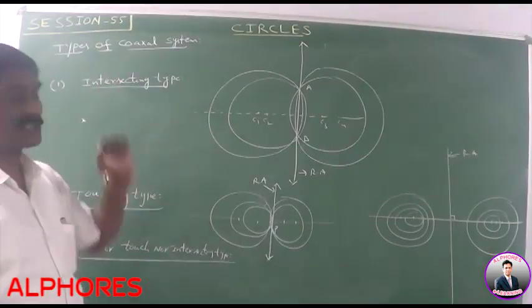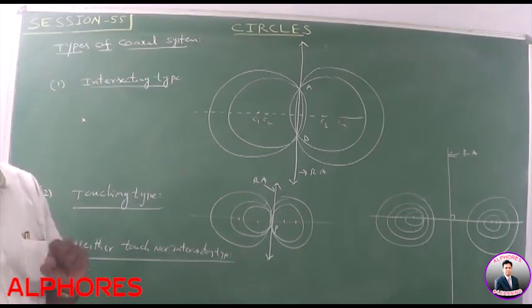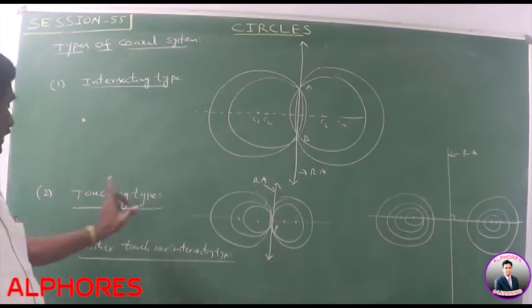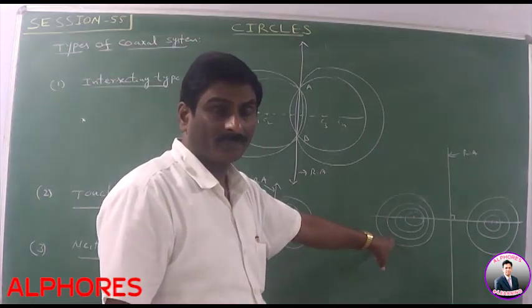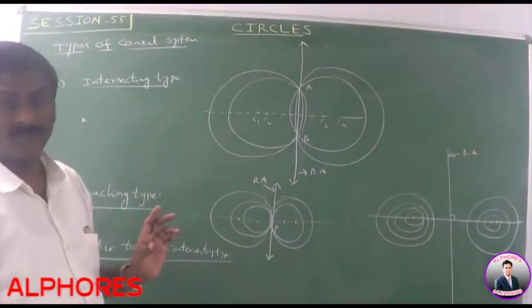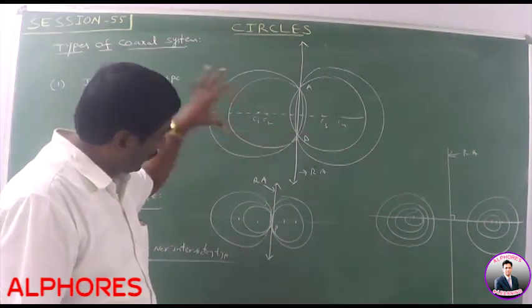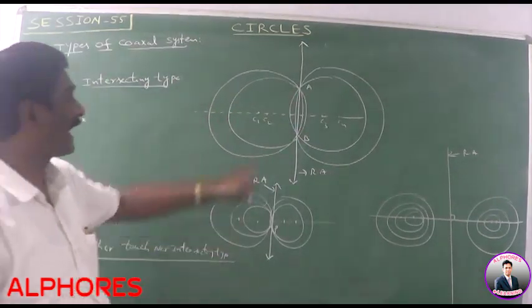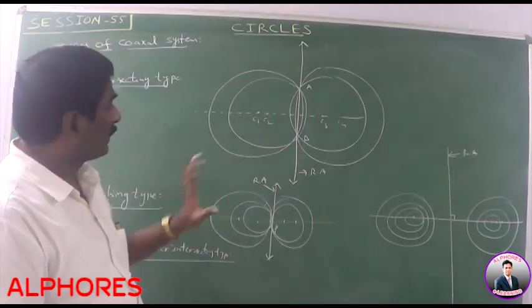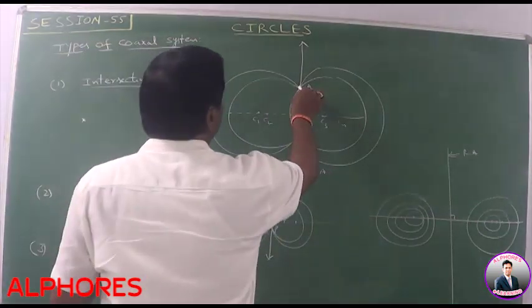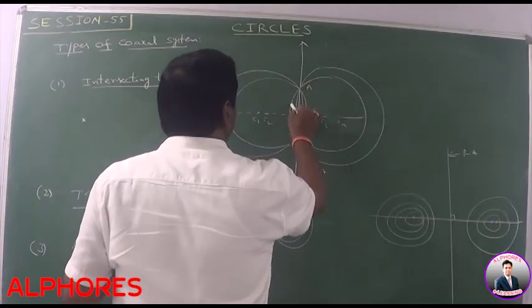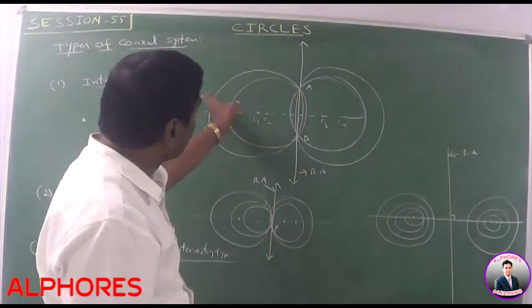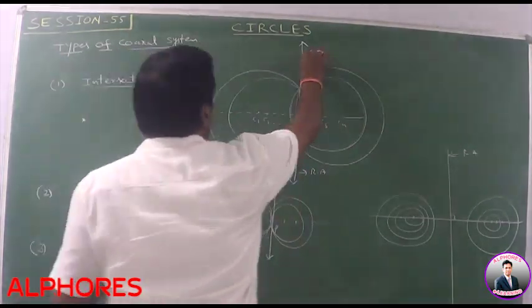Next, types of coaxial system. Coaxial systems are of three types: intersecting type, which we already discussed, touching type, and neither touching nor intersecting type. Intersecting type: if every circle passes through the common points A and B, then they are said to be intersecting type. In this case, the radical axis is AB. Please observe this diagram. Any circle passing through AB. In this case, every pair of circles has the same radical axis. This is the radical axis.